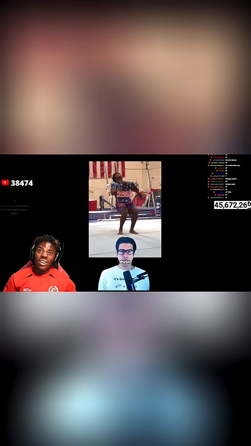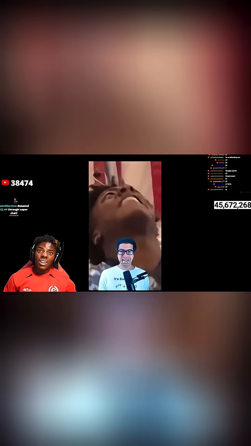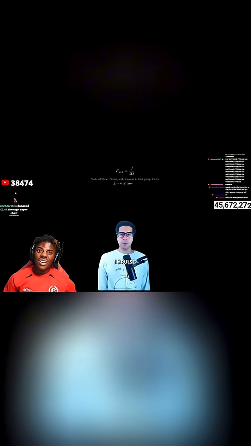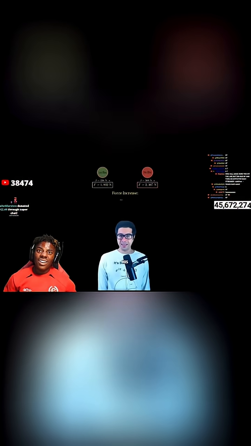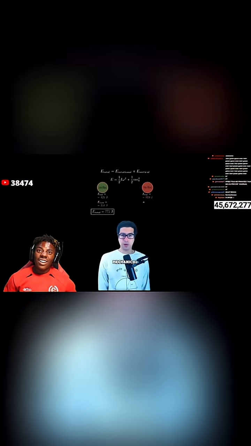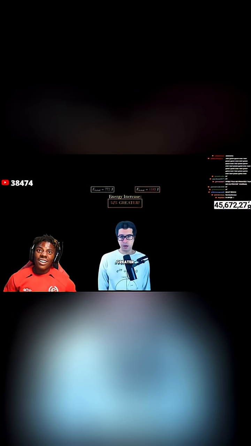The time it takes for him to push off is from when his face is at peak tension, or when his legs start extending, to the first jump frame, which is 0.117 seconds. We can divide impulse by this amount, which means the force required by his legs is 19% greater, going from 10 to 70 pounds. And also total airborne mechanical energy is 52% greater.